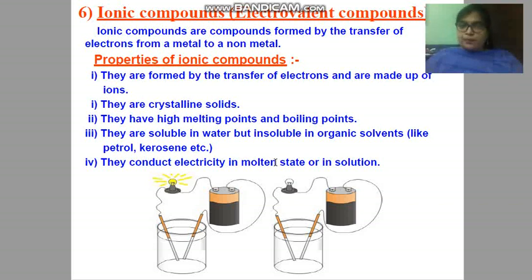Okay children, so I think this much is sufficient. Today we have studied how the formation of bond takes place, that ionic bond takes place between cation and anion, and second we have discussed the properties of ionic compounds. So learn all these points.